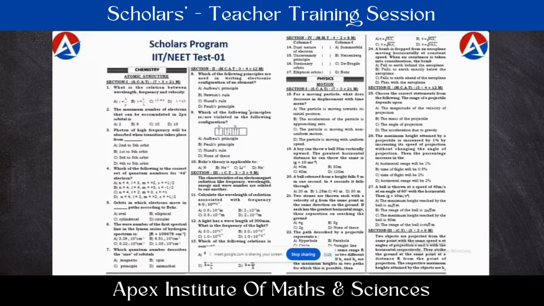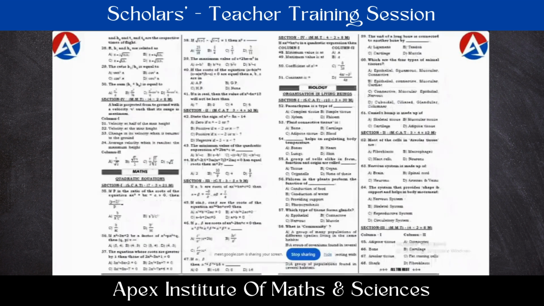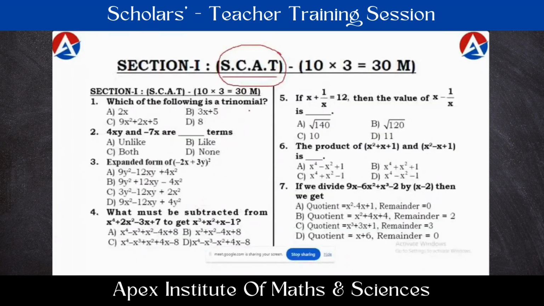Students can do practice or rough work on the rough sheets or white papers. Finally, the answer which they get, they can bubble on the OMR sheets. They are not going to write anything on the OMR sheet. So completely objective questions. In that, section 1 is included with single correct answer type questions. Totally 7 questions are given. Each correct answer carries 3 marks.